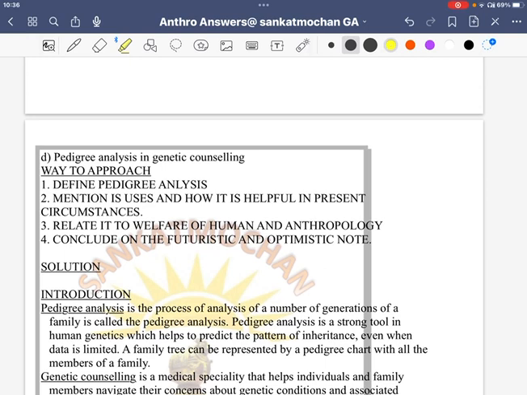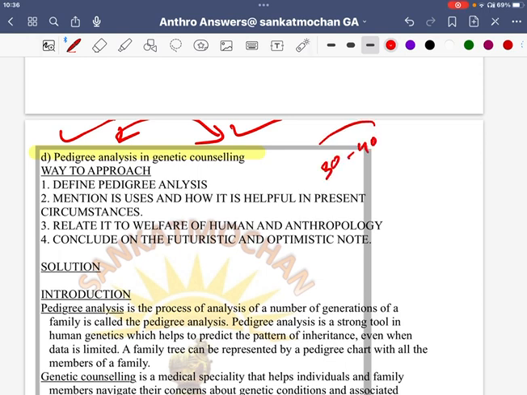Now, this is pedigree analysis in genetic counseling. See how beautifully UPSC has framed the question. They have mixed the two. So now you know about pedigree analysis, you know about genetic counseling, and here it is pedigree analysis in genetic counseling. So take 30 or even 40 seconds, but think how to go.